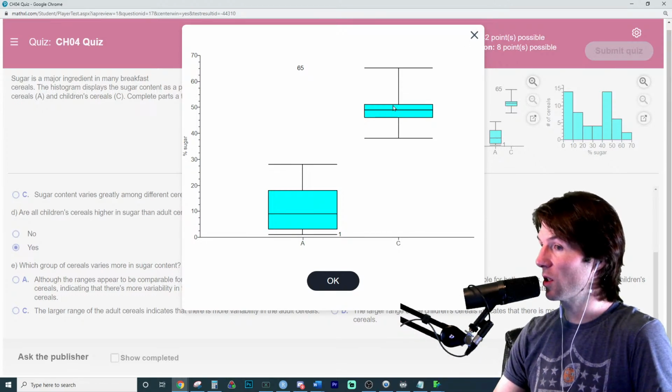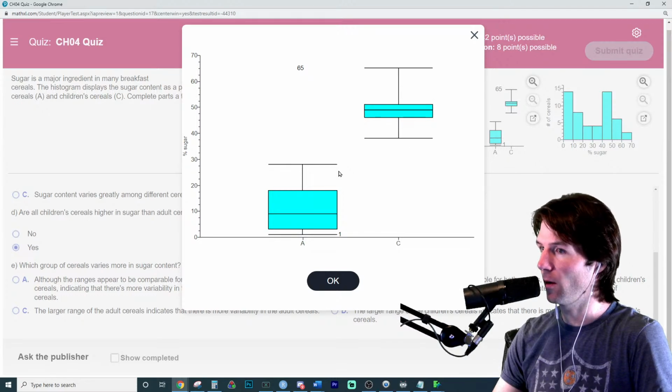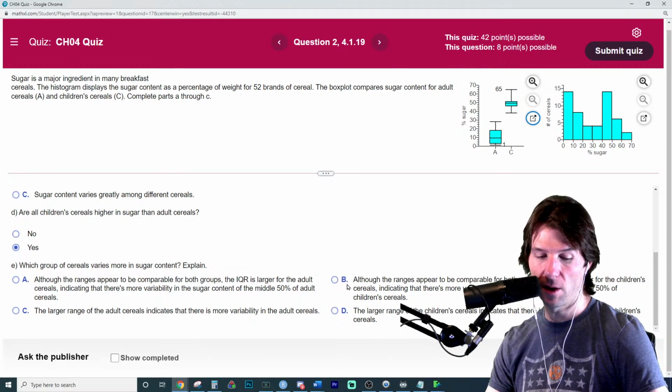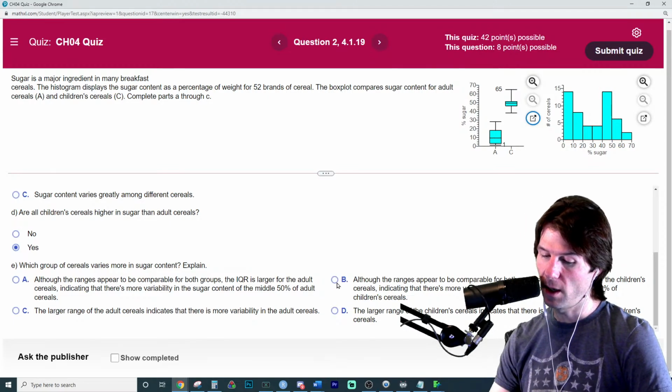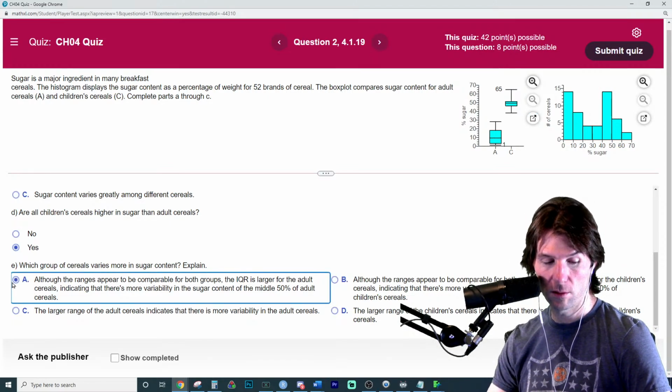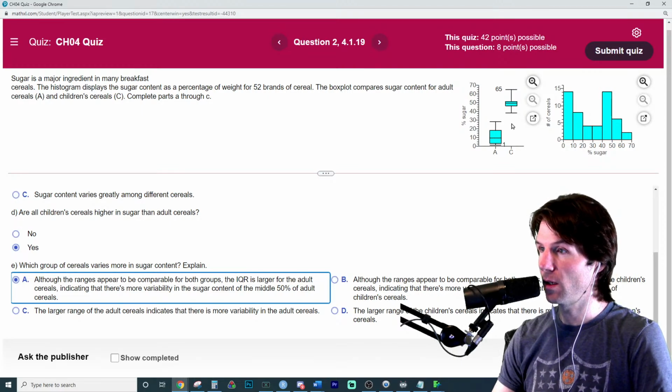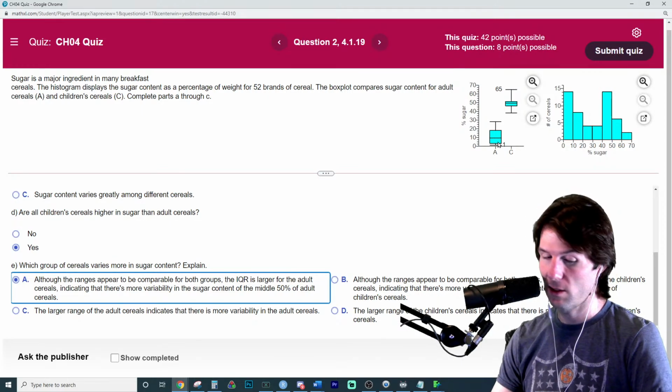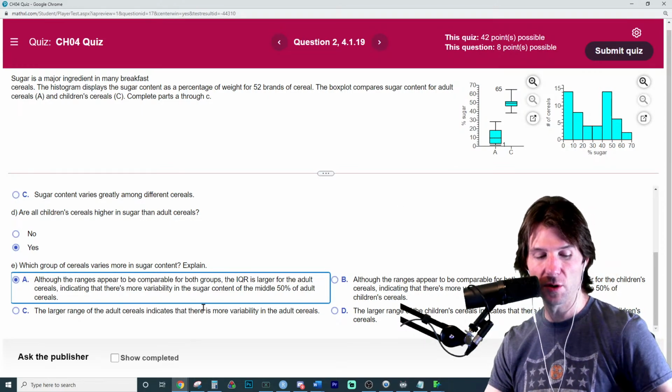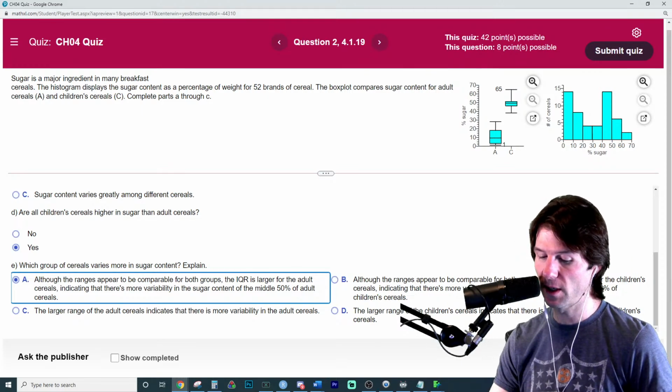So although the ranges are similar between here and here, the IQR is smaller for children's cereal, indicated right here, which is a smaller spread. Although the ranges are similar, the IQR for the adult cereal is larger, indicating that there is more variability in the sugar content in the middle 50% of adult cereals.